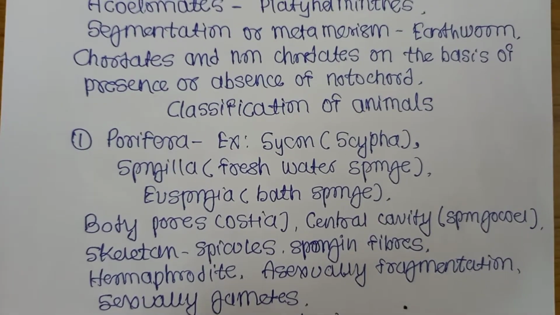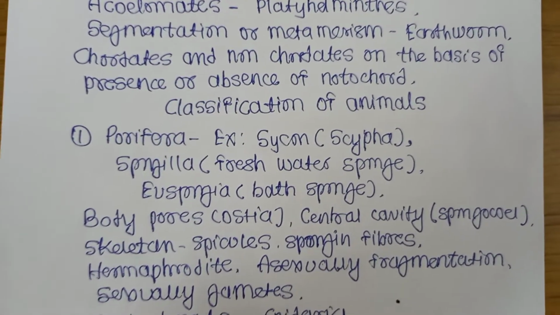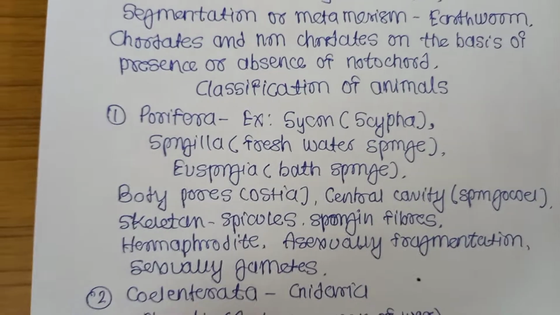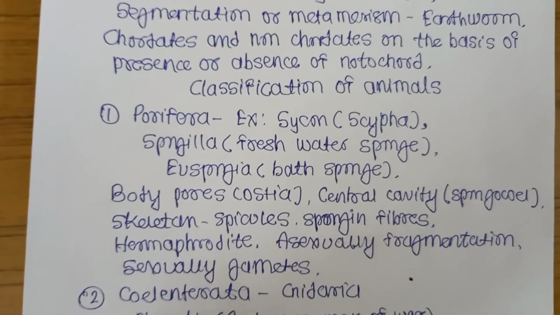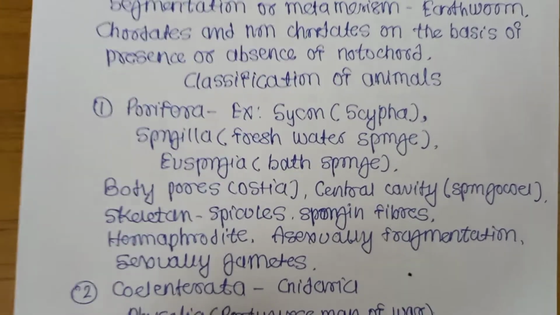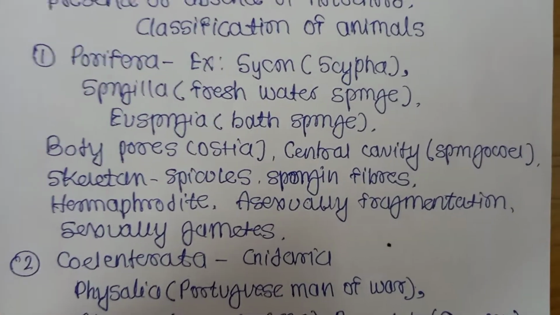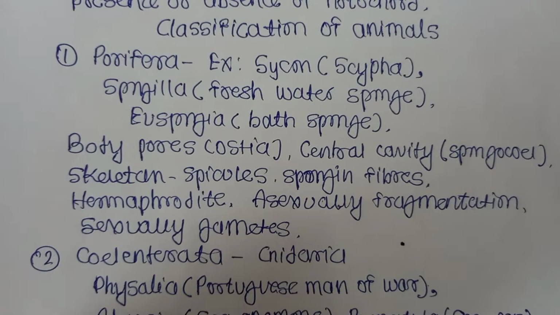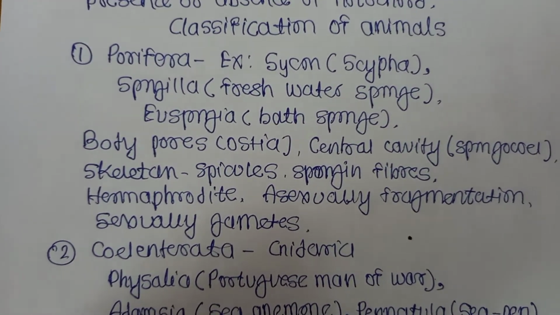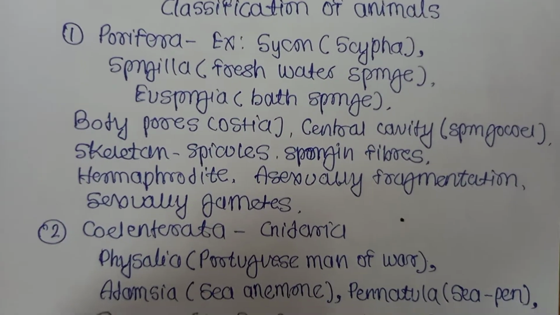And the central cavity, what is the name? Spongocoel. What is the skeleton made up of? Spicules and spongin fibers. These are hermaphrodite, means male and female present on the same body. Asexually they reproduce by fragmentation and sexually by gametes. This is about the porifera, examples and characteristics.